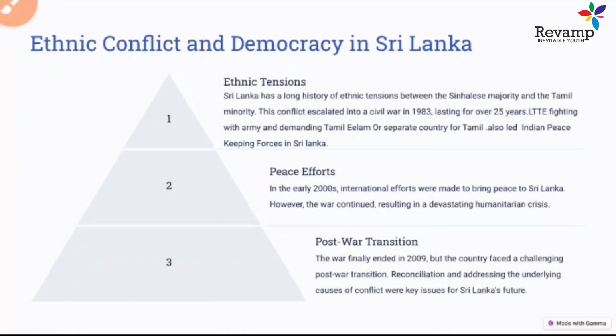who are the natives of Sri Lanka, and the second group is the Tamilians. These Tamils migrated from India to live in Sri Lanka. So there is a lot of struggle, a lot of tussle between the Sinhalese and Tamilians. The Sinhalese group did not want to give concessions to the Tamil people, and they even used to say that Sri Lanka is only for Sinhalese. Tamilians, on the other hand, wanted some form of welfare or reservation or separate identification in Sri Lanka, because they are a minority and they are facing discrimination, and they wanted some sort of special rights.